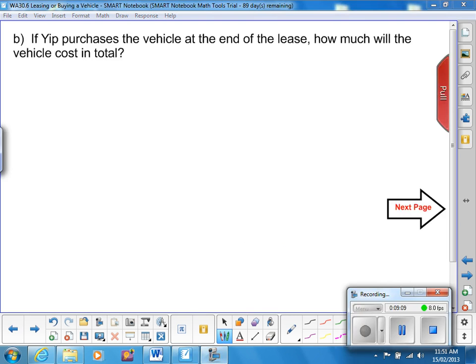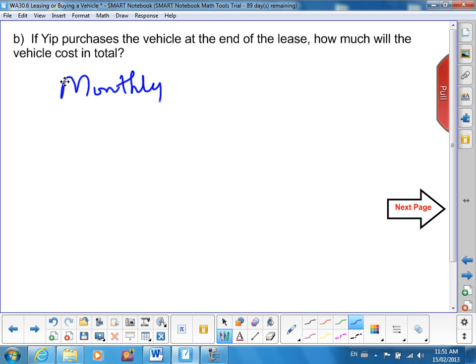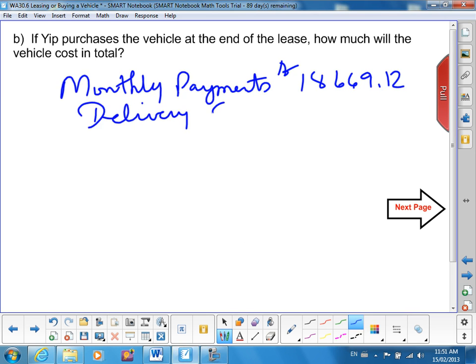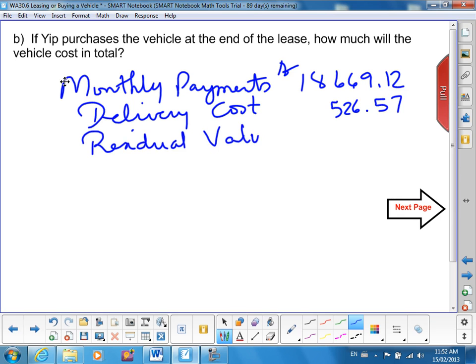If you purchase the vehicle at the end of the lease, how much will the vehicle cost? Well, we take the monthly payments we just figured out on the previous page, and we add to it the delivery cost, which was given to us, $526.57. And then we have to add the residual value. That is the value of the vehicle at the end of the lease, and you need to pay that. It is $12,195. So he would pay $31,390.69.